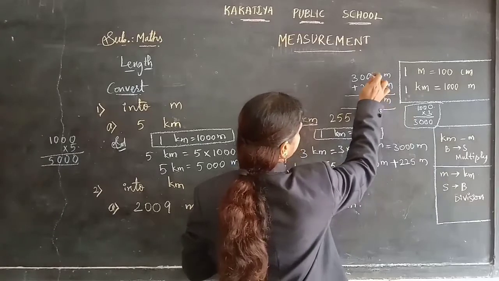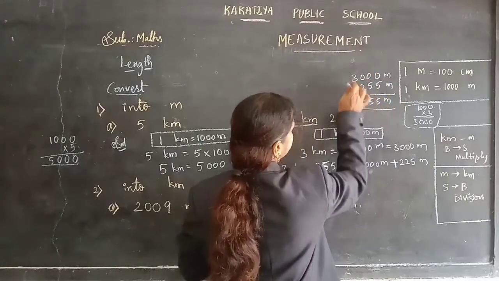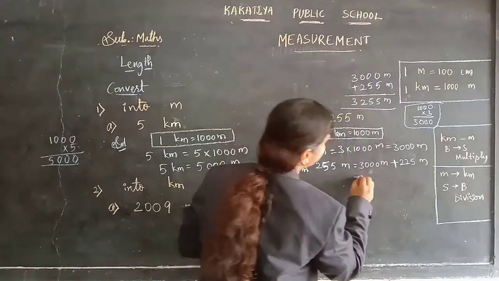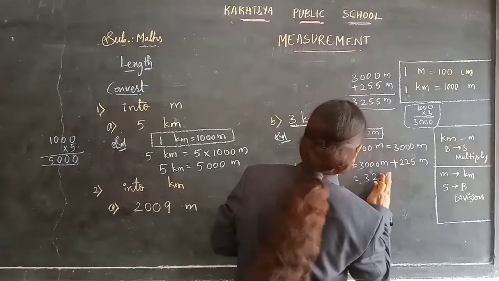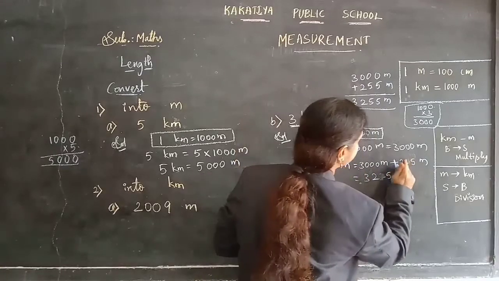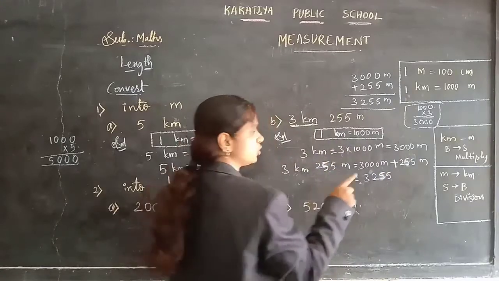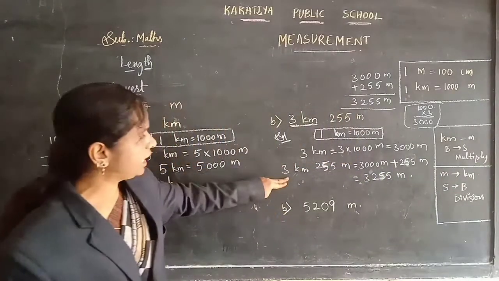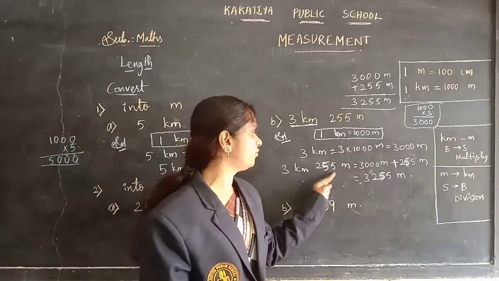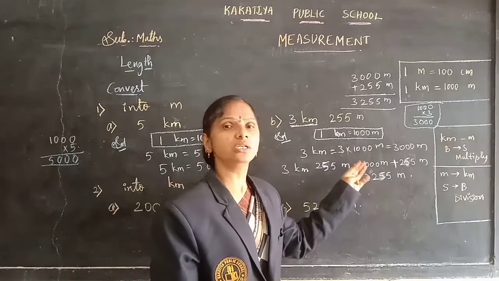0 plus 5, 5. 0 plus 5, 5. 0 plus 2, 2. Here 3 stays as it is. So the answer will be 3255. So 3 kilometers 255 meters, if we change into the total meters, will be 3255 meters.